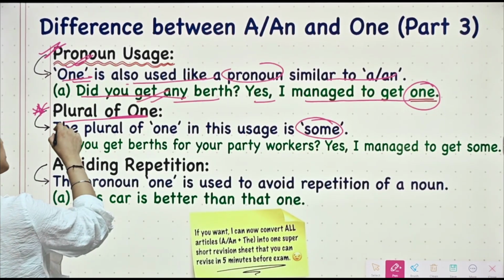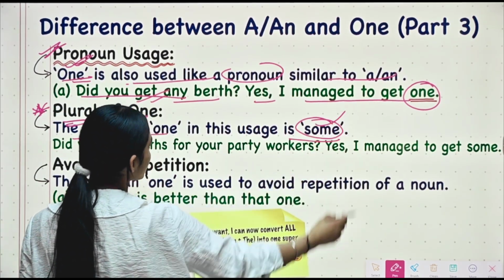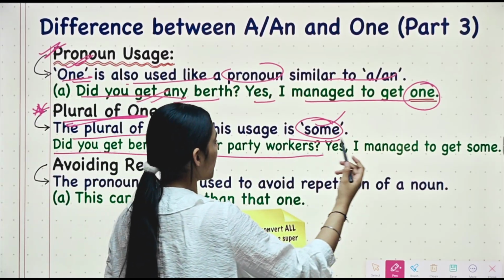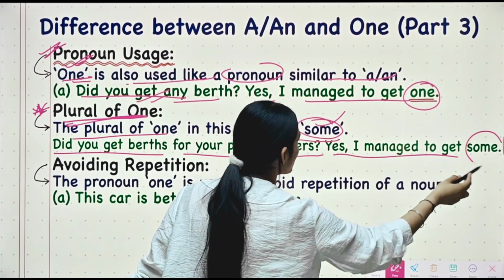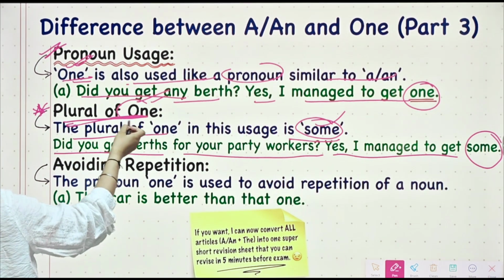Alright, then we have, do you know the plural of one? The plural of one in this usage is some. So for example, we have, did you get berths for your party workers? Yes, I managed to get some. So here some is behaving as a pronoun which is the plural of one.